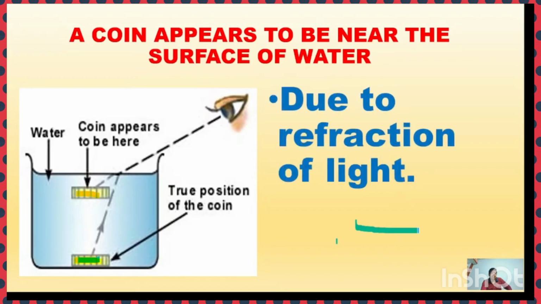It is also due to refraction of light. Here you see this is the real position of the coin, which is at the base of the glass tank. But the coin appears to be here and closer to the surface of water.